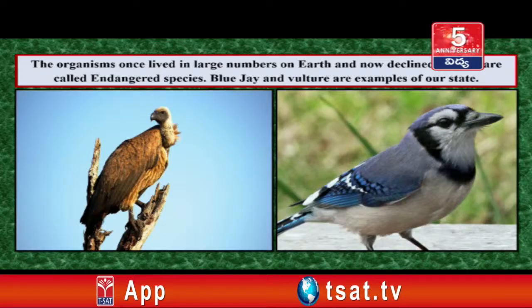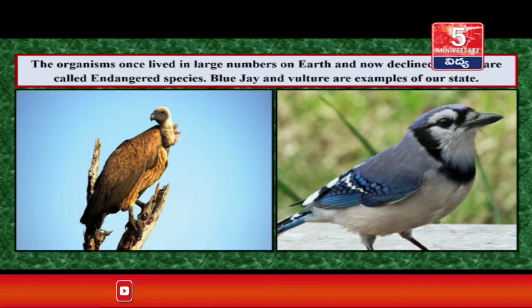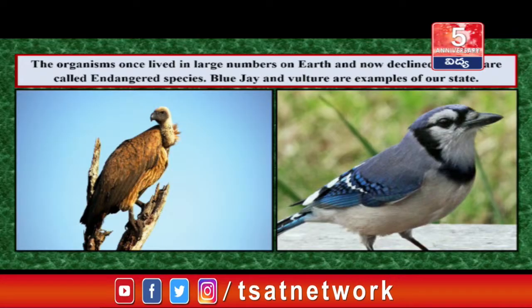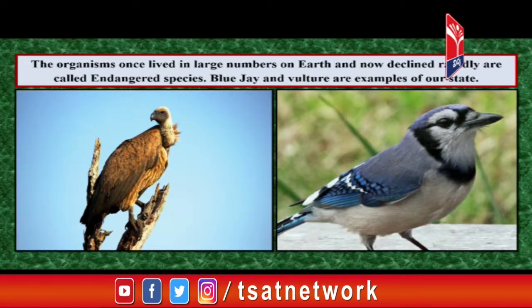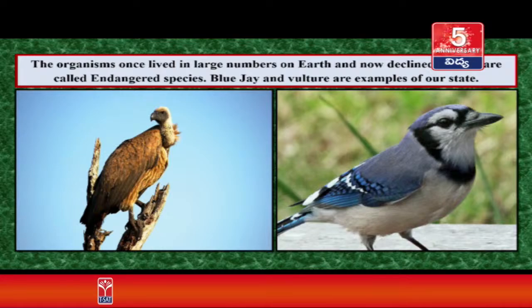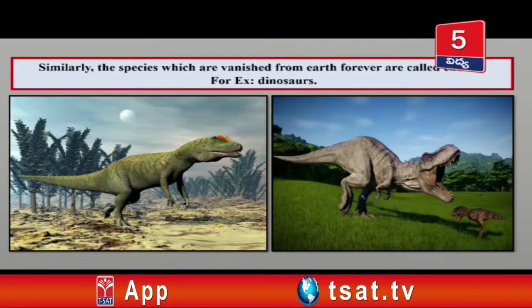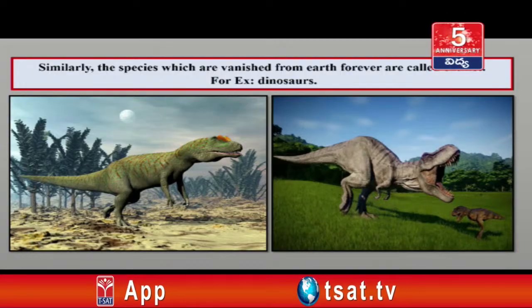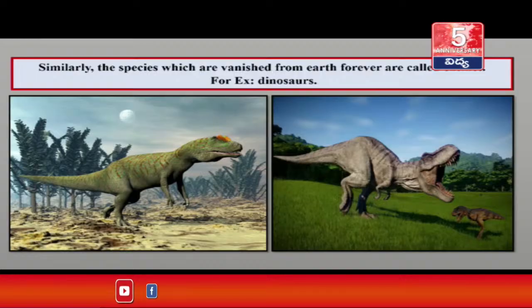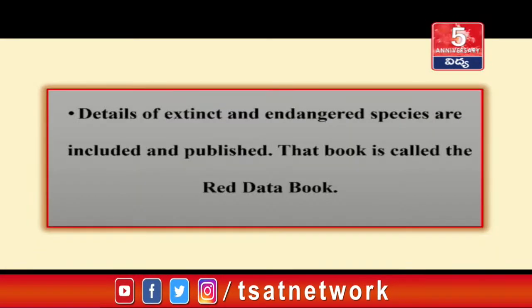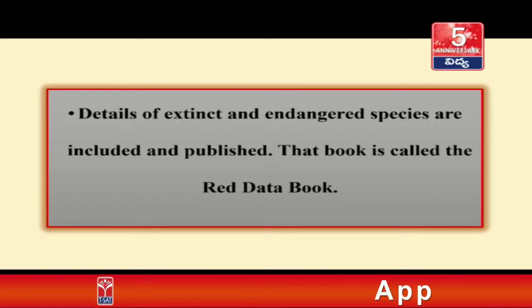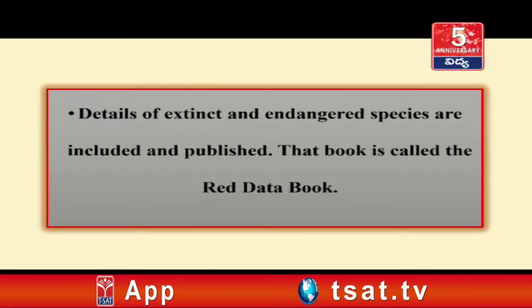The organisms that once lived in large numbers on earth and have now declined rapidly are called endangered species. Blue jay and vulture are examples from our state which belong to endangered species. Similarly, the species which have vanished from earth forever are called extinct animals. Example, dinosaurs. Details of extinct and endangered species are included and published. That book is called the Red Data Book.